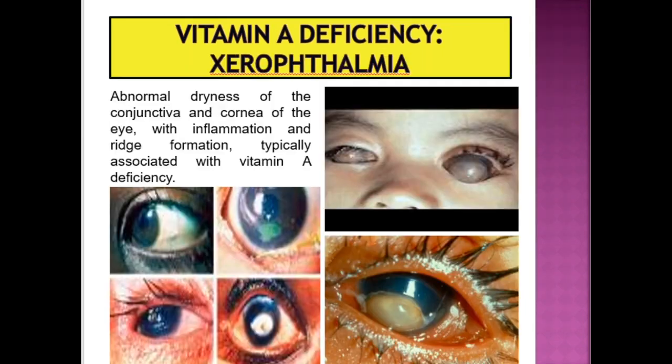Okay, one of the main effects of vitamin A deficiency is xerophthalmia. Xero means dry, and ophthalmos means eyes. So xerophthalmia is a term referring to a medical condition in which the eye fails to produce tears. Okay, this is abnormal dryness of the conjunctiva and cornea of the eye with inflammation and ridge formation. Typically, xerophthalmia is associated with vitamin A deficiency.